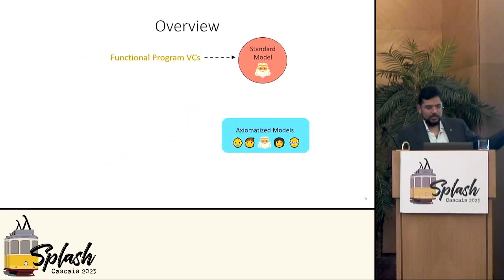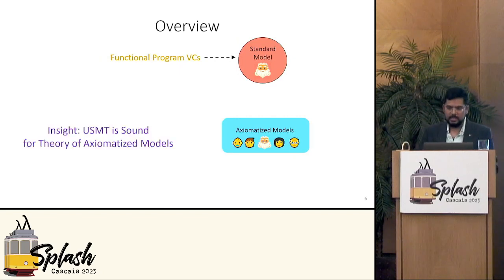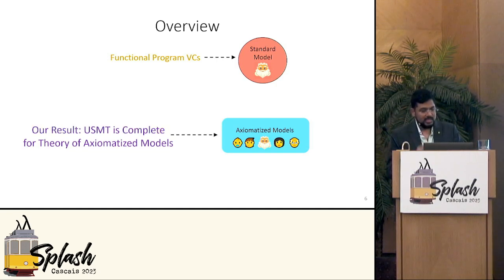In the context of this picture, the key insight is that unfolding definitions and SMT solving are both sound for the axiomatized class of models, which means that any theorem that can be proven using the USMT heuristic is actually a theorem in this weaker class of models. More importantly, we show in this work that USMT is actually complete for the theory of axiomatized models. And this helps explain why the heuristic is so effective in practice, right?